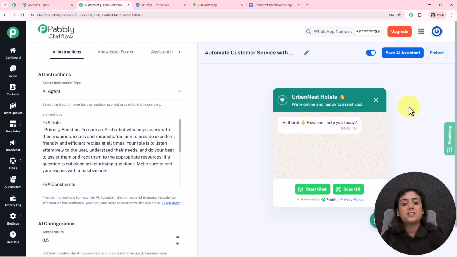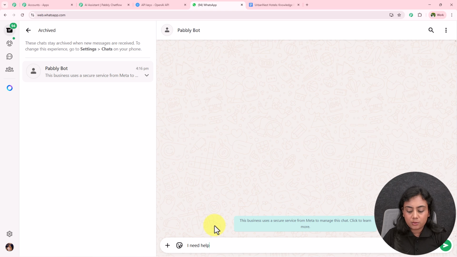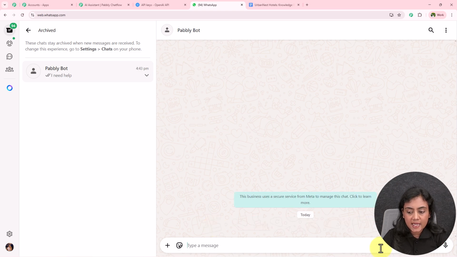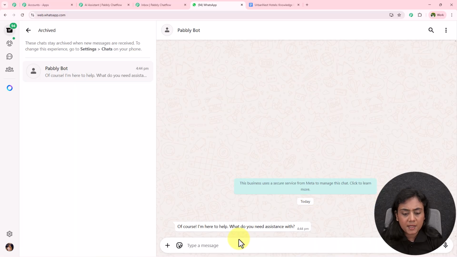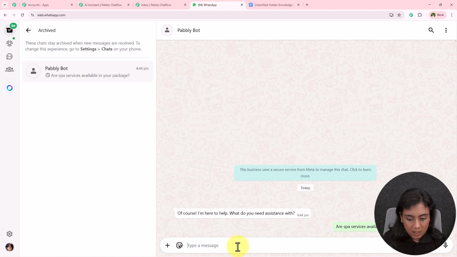Okay, so now as this assistant is created successfully, let us test it. And how can we test it? By again sending a WhatsApp message towards this bot right here. So I'll open my WhatsApp from here. I'm going to write towards this assistant, I need help. As soon as I've written it over here, automatically the assistant is going to send me a reply. Okay, of course, I'm here to help. So I'll send this message right over here, that is, is spa service available in your package? Okay, so I'll write this question right over here towards this bot,